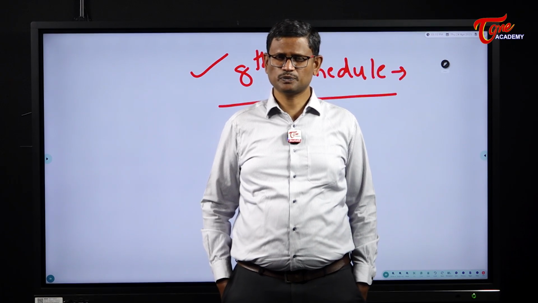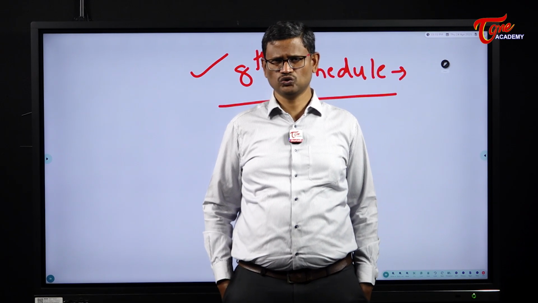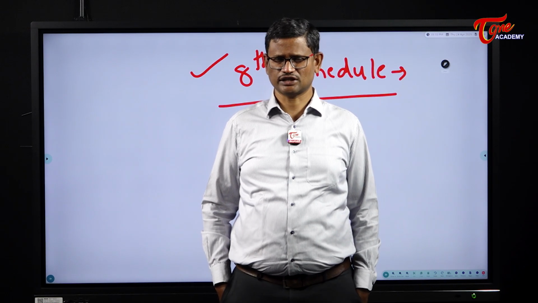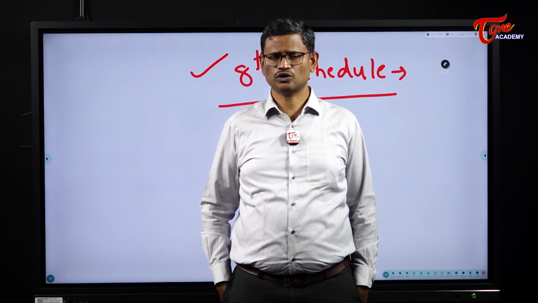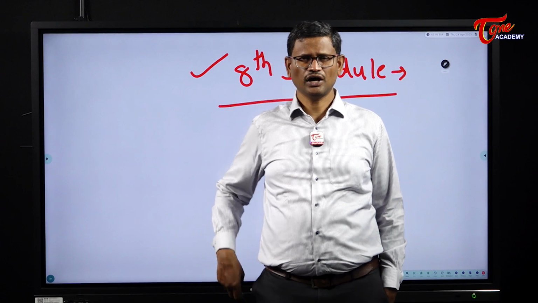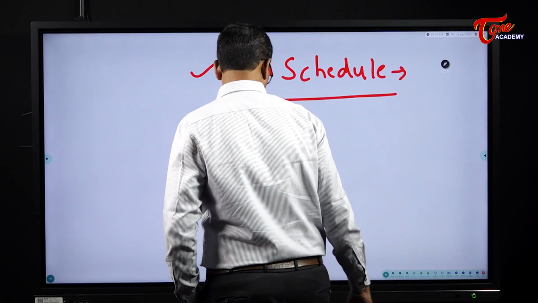So 8th schedule, it speaks about the official languages of the union and of the states. As of now, we have 22 official languages which are mentioned in the 8th schedule. That's it about the 8th schedule.